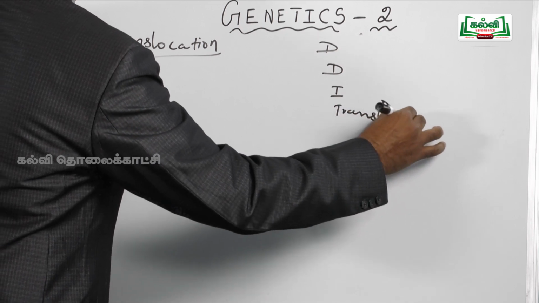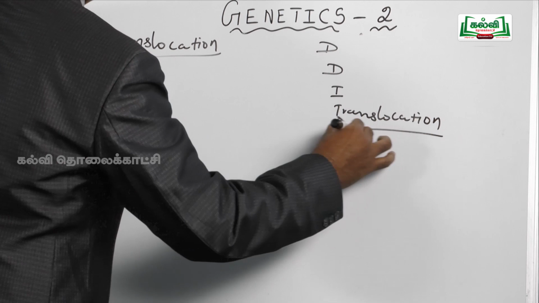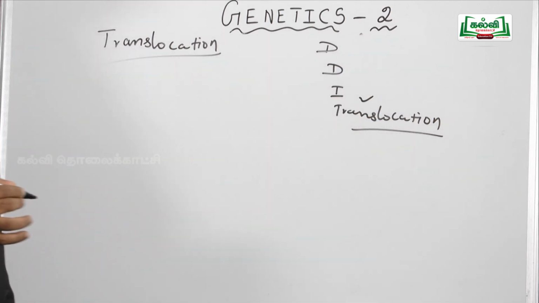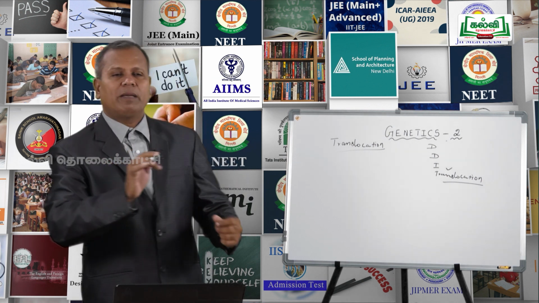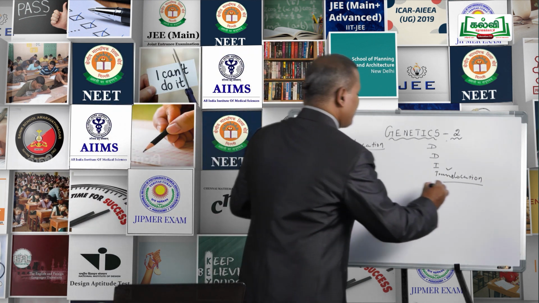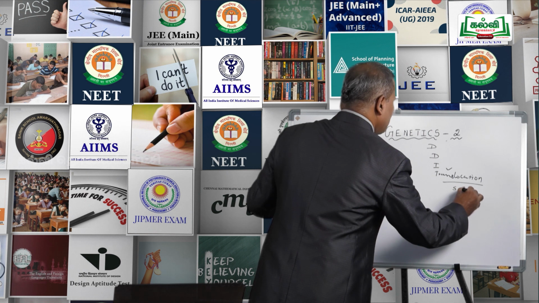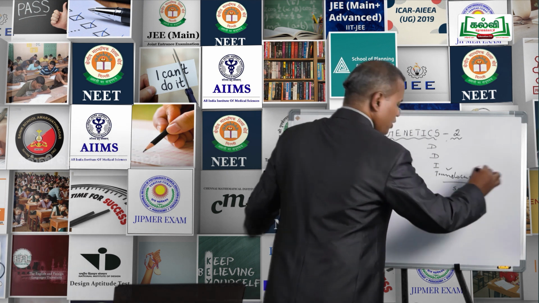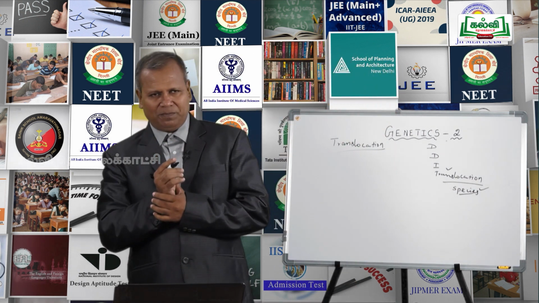So, translocation is a kind of chromosomal aberration, mainly responsible for species differentiation, and plays a vital role in the evolution of species. What is translocation?